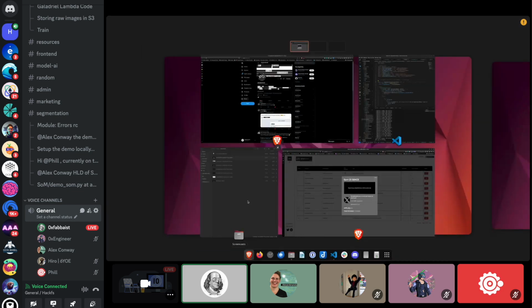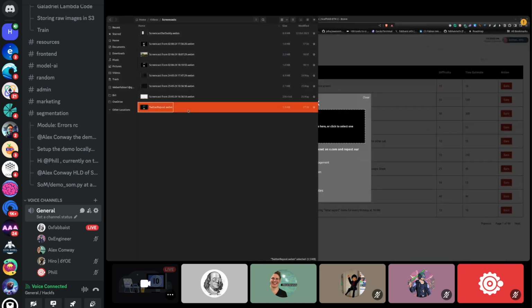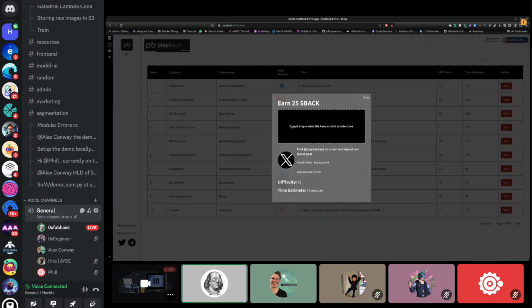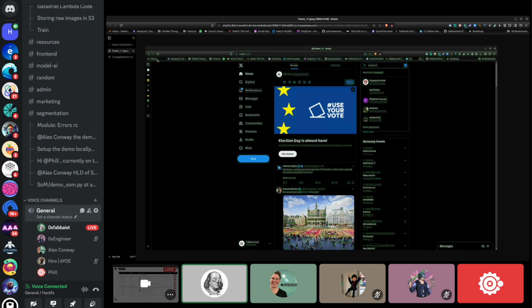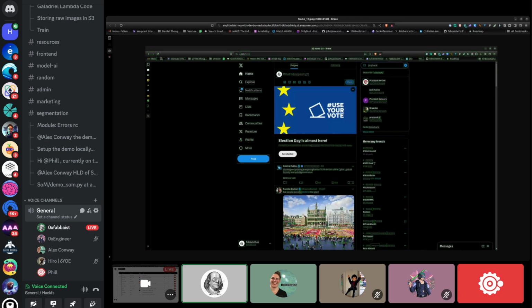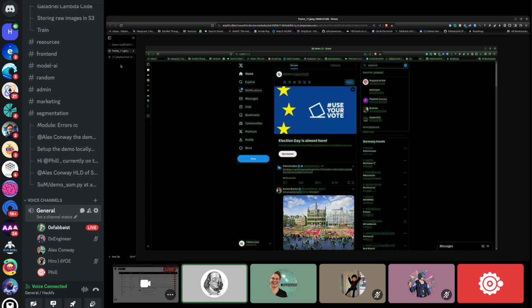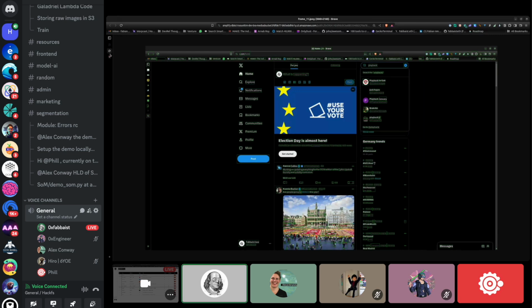So now we go over here, open our recordings. We just drag and drop it in. And now it's going to process the video and the video frames. And it's going to redact all the private information on the client side. This is a screenshot of what would come out of the model. You can see up here, my inbox has my name. Down here is redacted. That is through all of the frames of the video. And now I'll pass it on to Alex for the video segmentation.